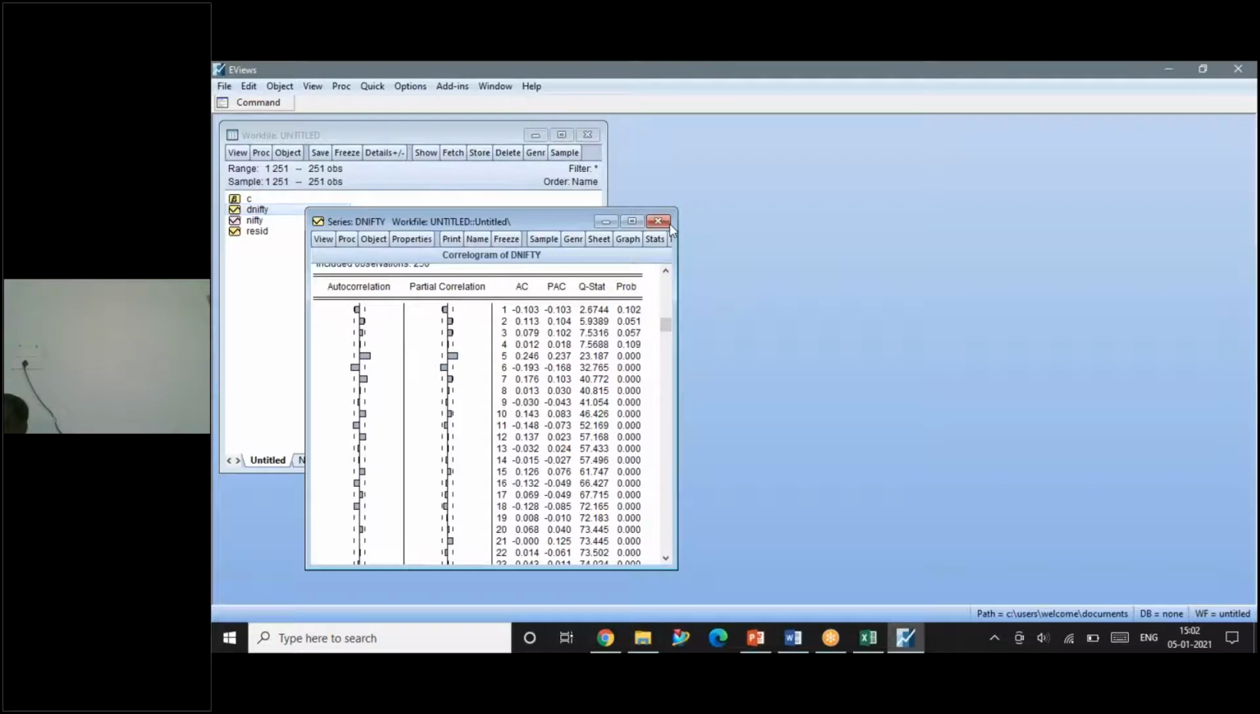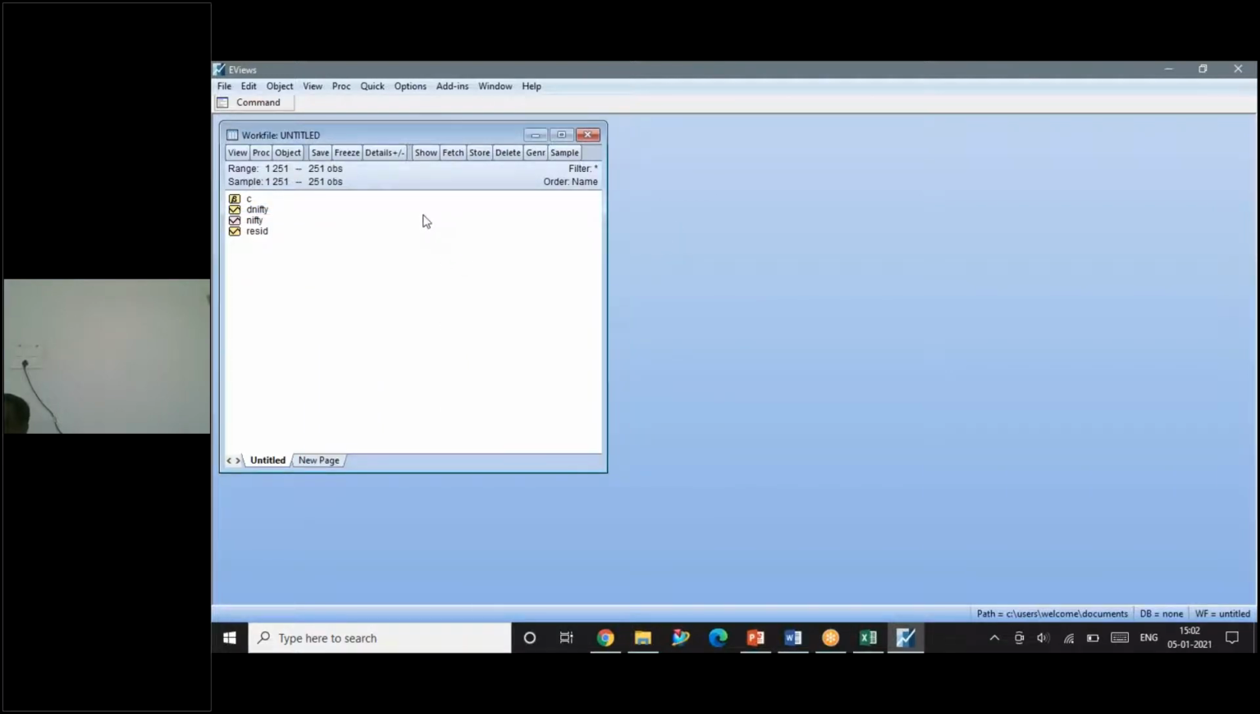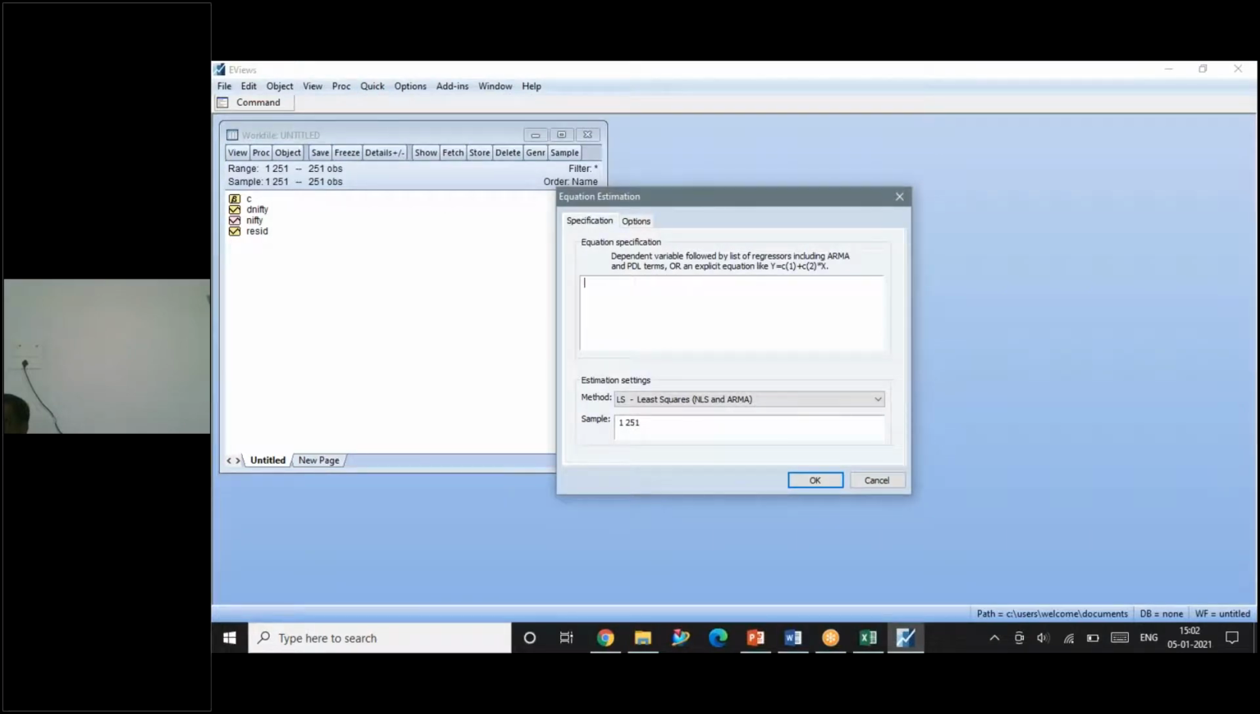For the time being, I will close this. Okay, you all know where to write a regression equation. Click on Quick. You have something called Estimate Equation. Click on this. This tab will appear. Here is where I need to write my equation. So what is the equation I'm going to write? My series is the difference of Nifty, so D Nifty, space, C represents the constant. My dependent variable is D Nifty, the difference of Nifty. I'm writing a regression equation only.